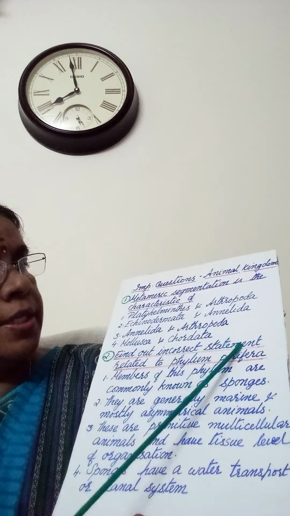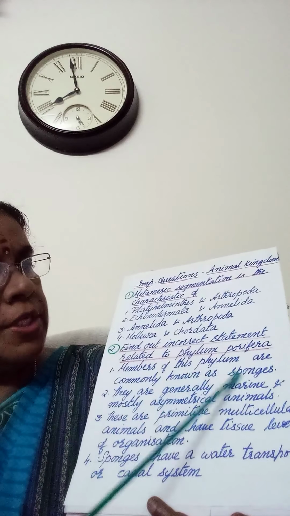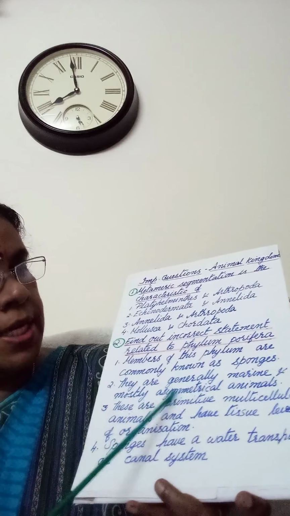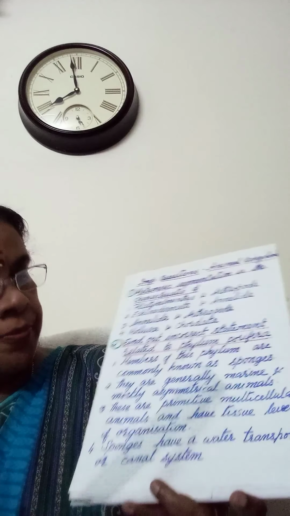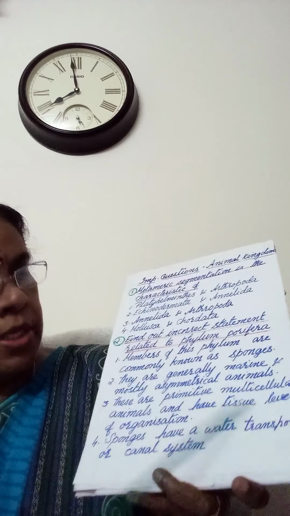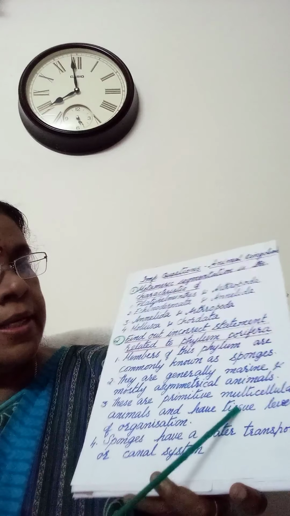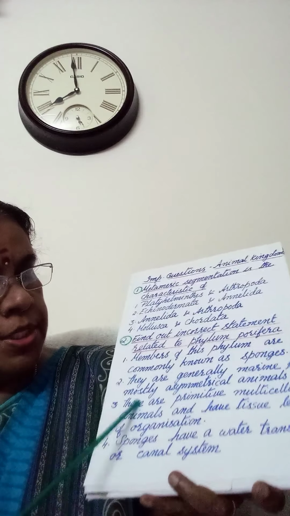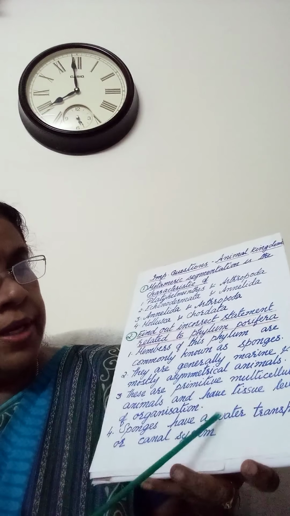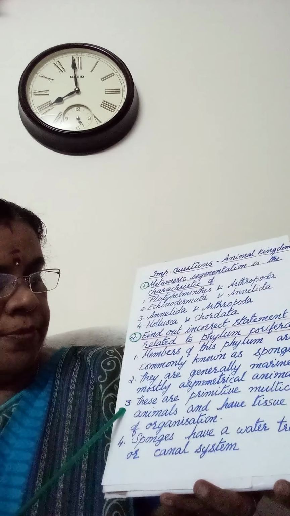Next question. Find out the incorrect statement related to phylum Porifera. 1. Members of this phylum are commonly known as sponges. That is correct. 2. They are generally marine and mostly asymmetrical animals. That is also correct. 3. These are primitive multicellular animals and have tissue level of organization. We have studied poriferans will be having cell aggregate level of organization. So third option is incorrect. Then fourth one, sponges have a water transport or canal system. That is also correct. So answer is 3.